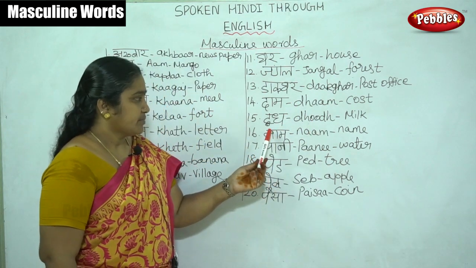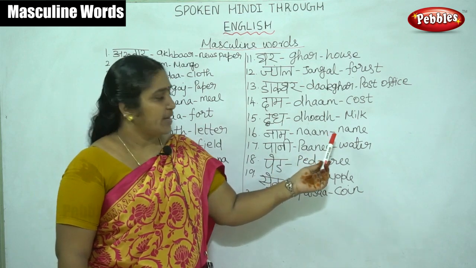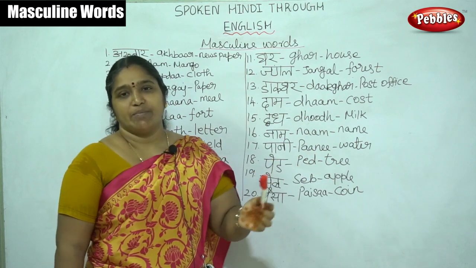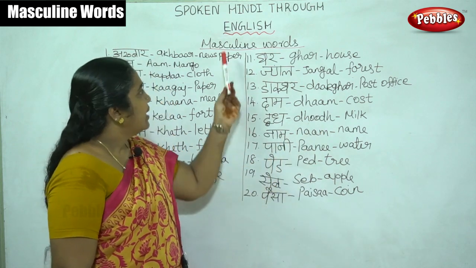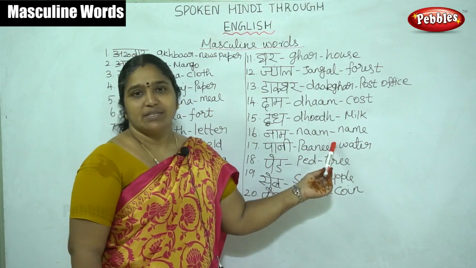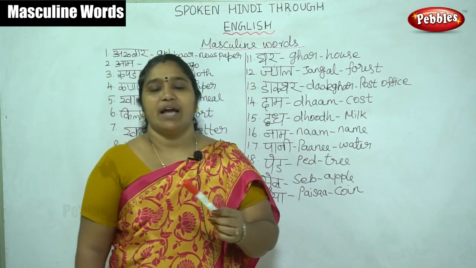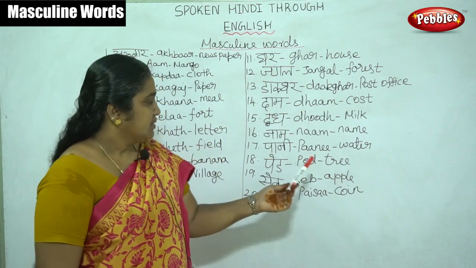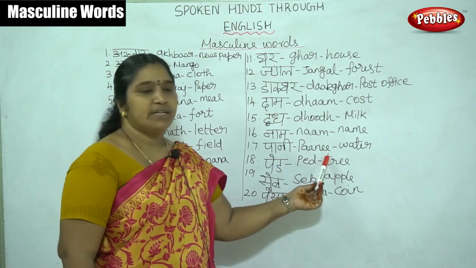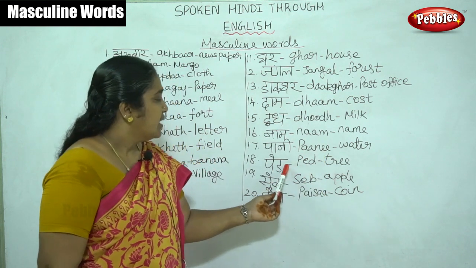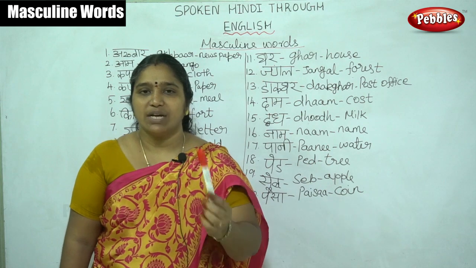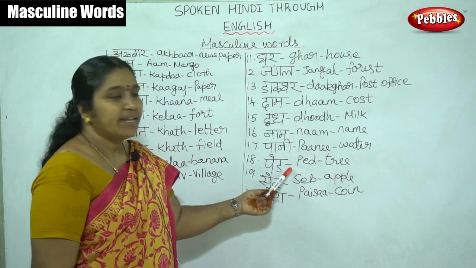Then naam means name. This also comes under the masculine. What is your name? तुम्हारा नाम क्या है? नाम here represents the masculine. Then paani. Paani means water. मुझे गरम पानी चाहिए. I want hot water. Then ped. Ped also comes under the masculine. Ped means tree. आम का पेड़ बहुत अच्छा है. The mango tree is very good.